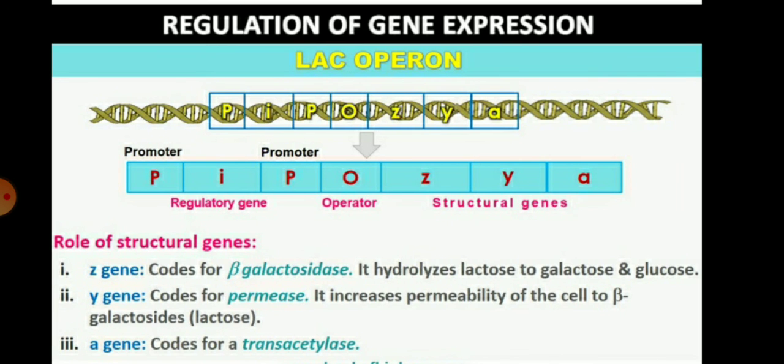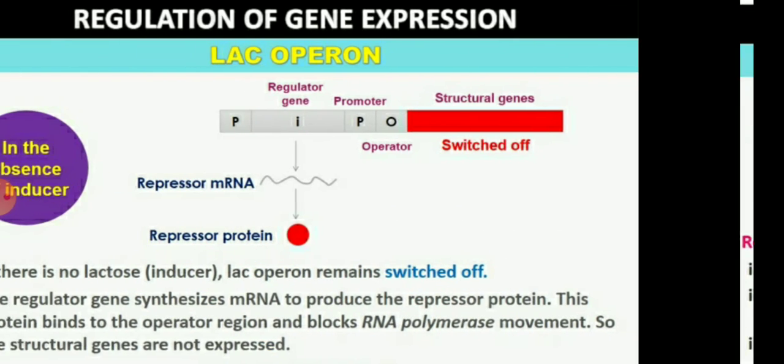The Z gene codes for beta galactosidase, which hydrolyzes lactose to galactose and glucose. The Y gene codes for the permease enzyme, which increases the permeability of the cell to lactose. And the A gene codes for transacetylase.